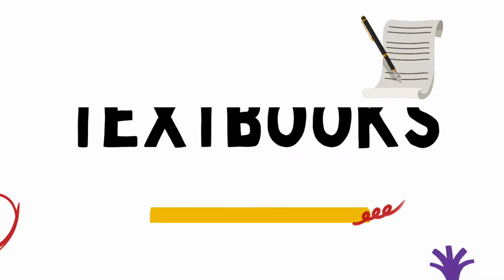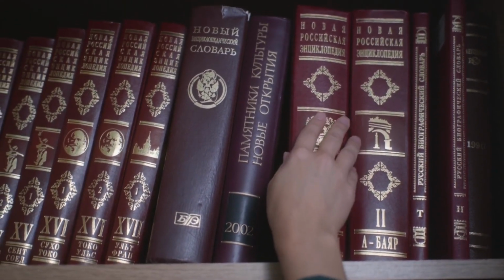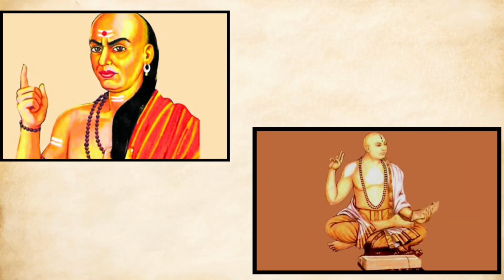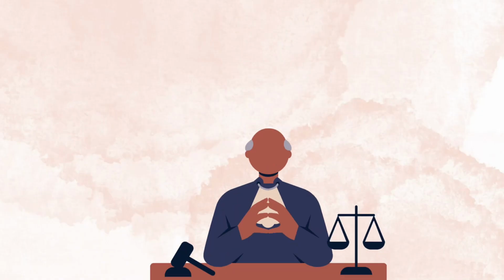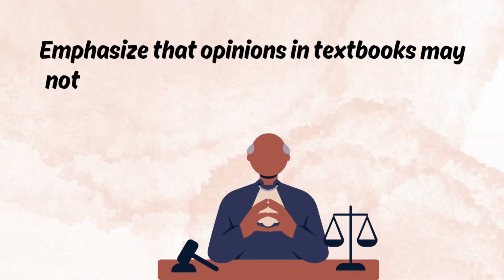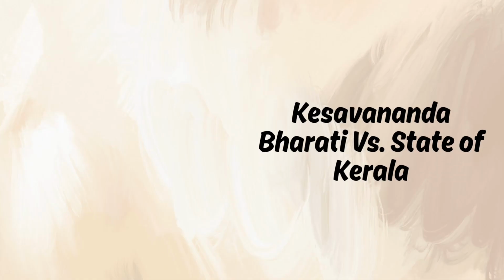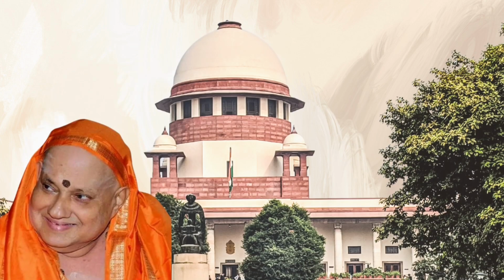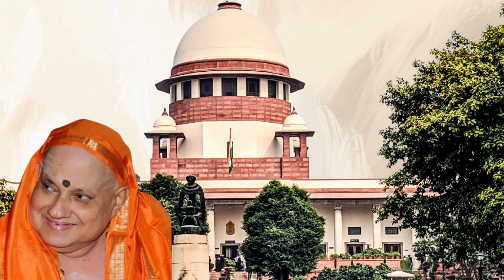Textbooks. The use of textbooks and opinions of writers in court interpretations is common. Indian courts often refer to opinions of Kautilya, Manu, and modern authors such as Mulla. However, courts often emphasize that opinions in textbooks may not necessarily align with their decisions. In the case of Kesavananda Bharati versus State of Kerala, the Supreme Court acknowledged diverse opinions in textbooks but chose not to follow them explicitly.